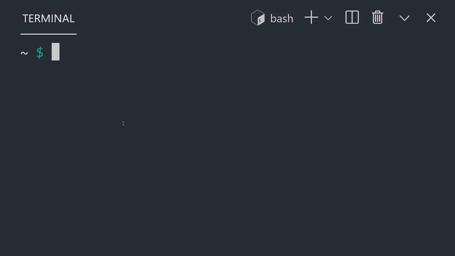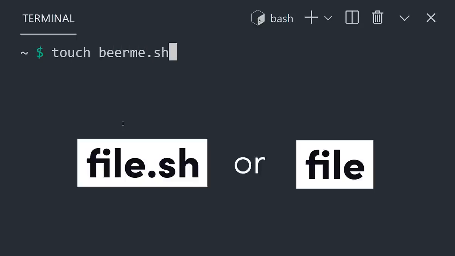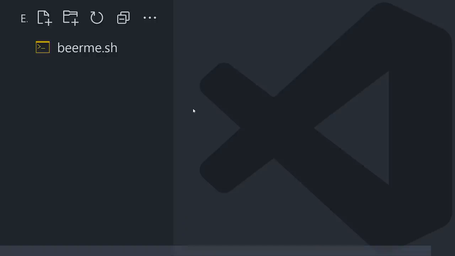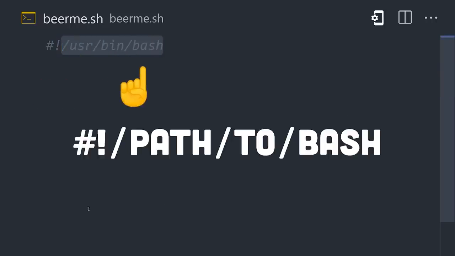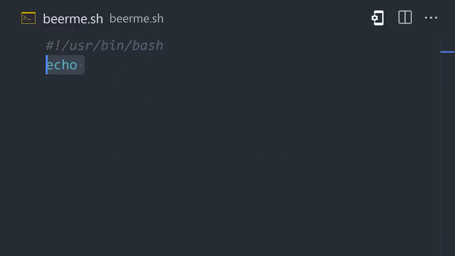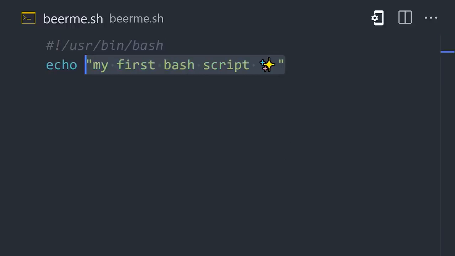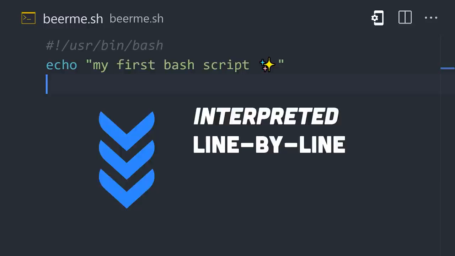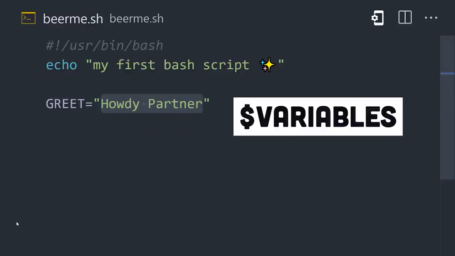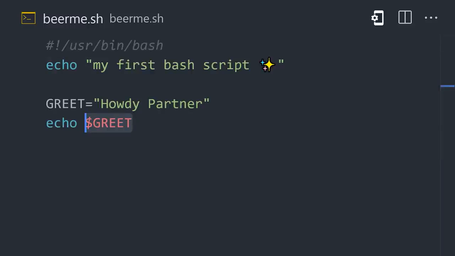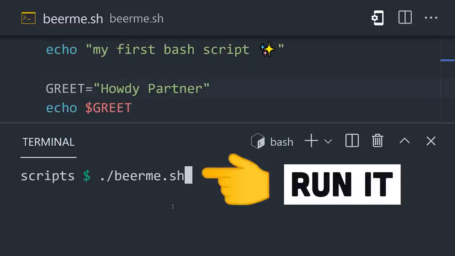You can add your own custom Bash scripts to any project by creating a file that ends in .sh or no file extension at all. The first line in that file should always be a shebang, followed by the path to the application that should run it. Below that, we can start writing commands like echo to print something, and they'll be interpreted line by line. To create a variable, type a name in all caps followed by the equal sign, then reference it later in the script using a $ sign in front of the name. Now to execute the script, simply type the file name into the shell.